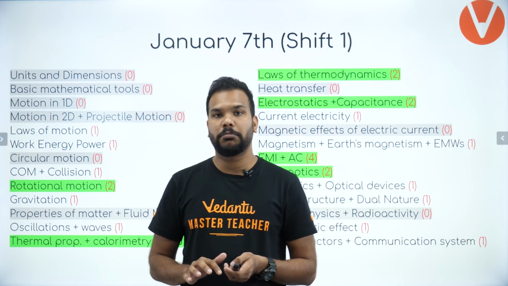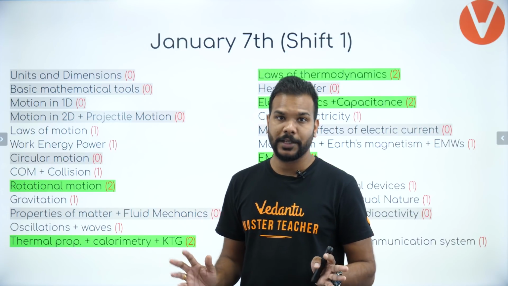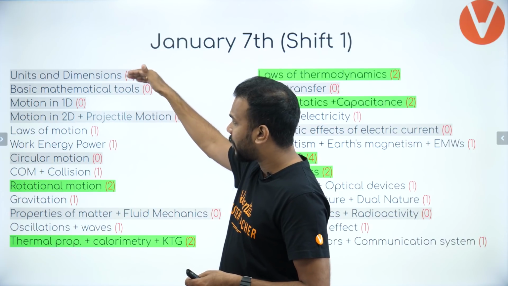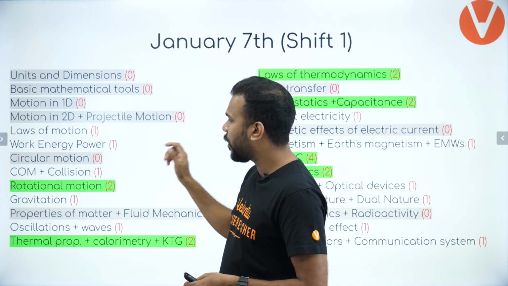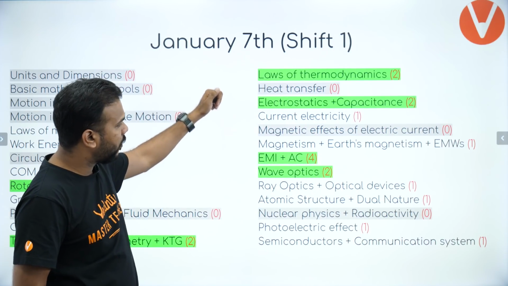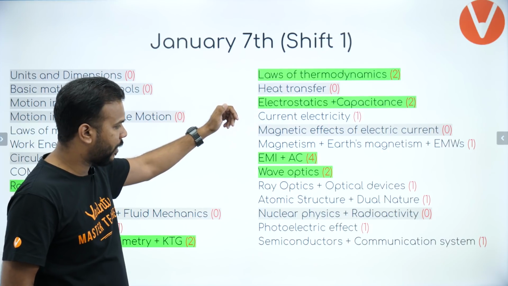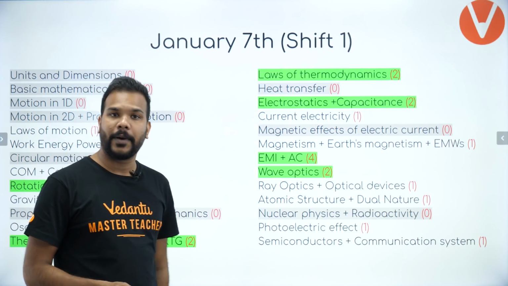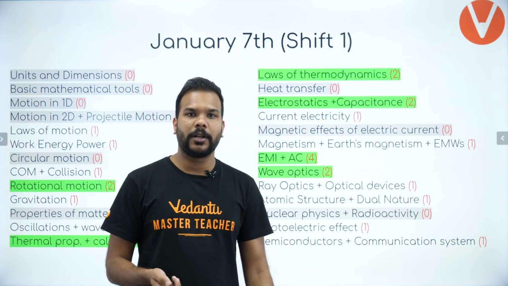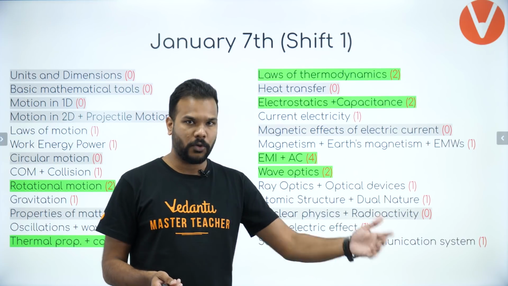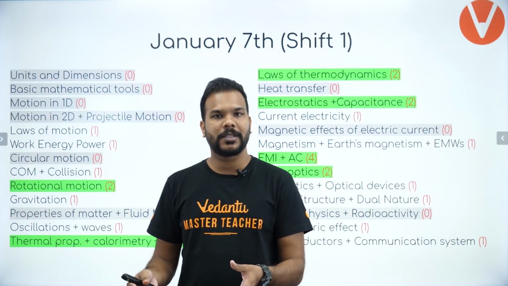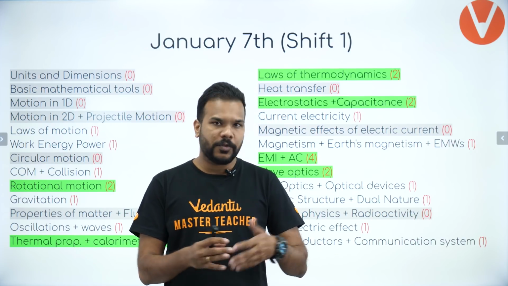But if I speak about those topics which were not even touched by JEE on that day, all the gray marks which you see here, units and dimensions, basic mathematical tools, motion in 1D, motion in 2D, circular motion, properties of matter and fluid mechanics, heat transfer, MEEC, which was magnetic effects of electric current, and nuclear physics and radioactivity, not even a single question asked. Okay, so obviously that is not going to stay the case for each and every paper as we go forward. But the point to be noted is that yes, there were chapters which were more focused upon, and then there were chapters which were completely neglected.